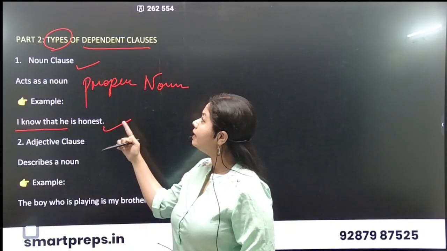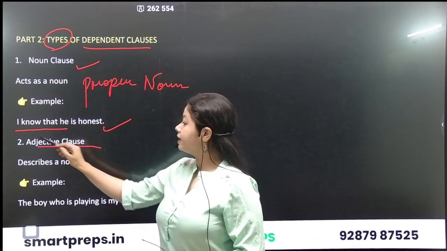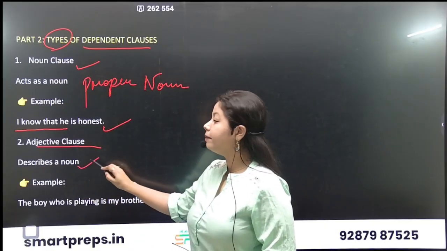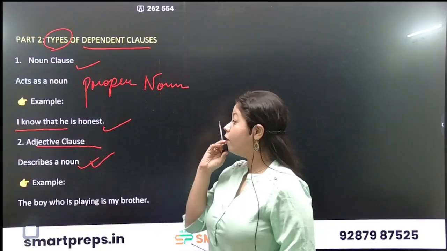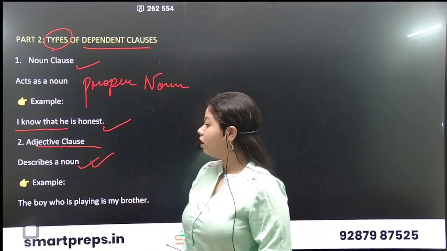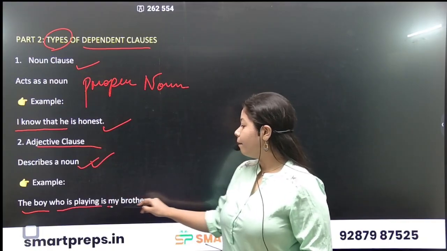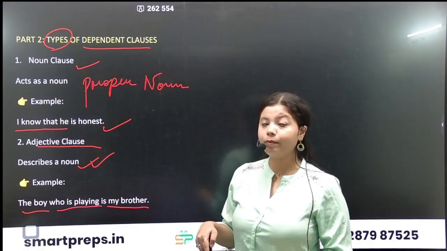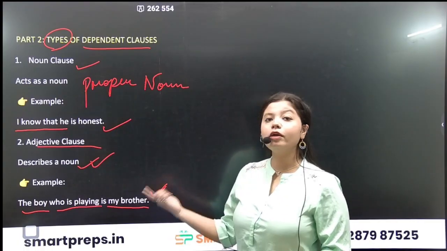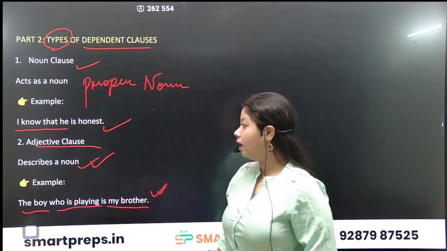Okay, another type of dependent clause is adjective clause, which describes a noun. Yes, it gives descriptive information about the noun. For example, the boy who is playing is my brother. So I'm adding some information. I'm giving descriptive information about the noun, the boy.